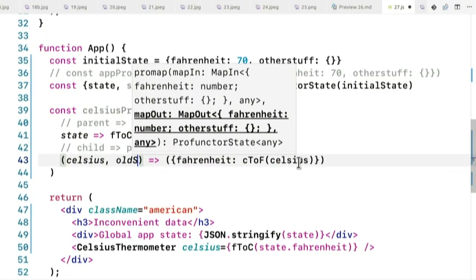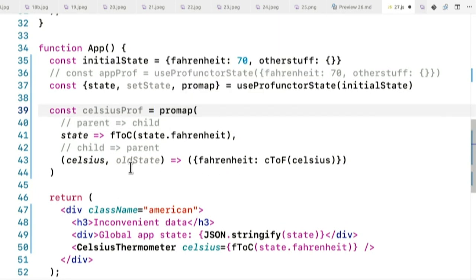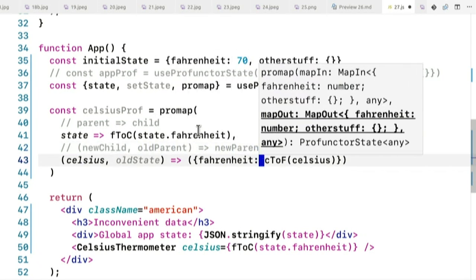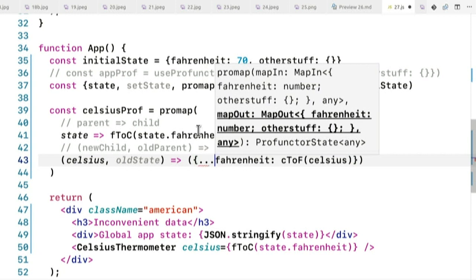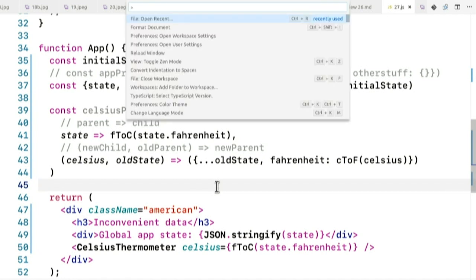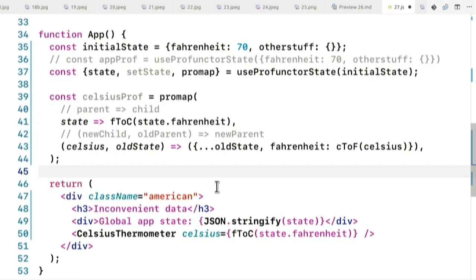Lenses, which are a special type of profunctor, also have this special thing that you have an optional second argument, and that's the old state. Okay? So new child and old parent becomes new parent. So I can just object spread all of the old state here. Cool? Let me just format a little bit.